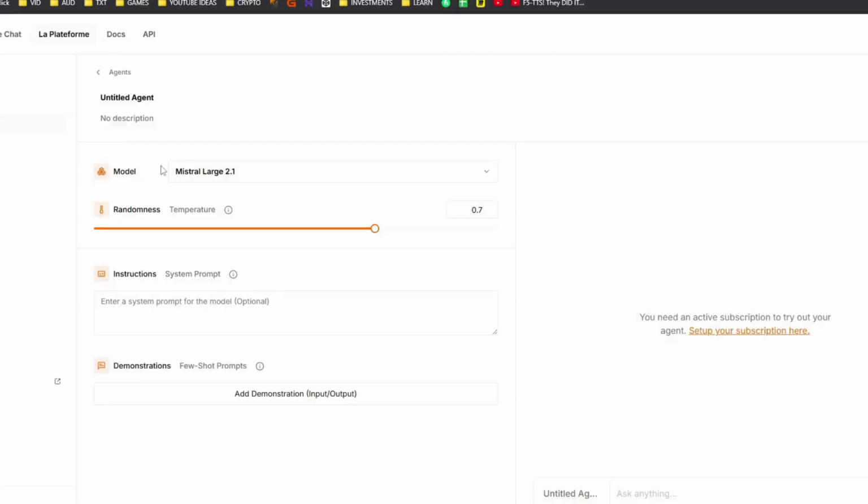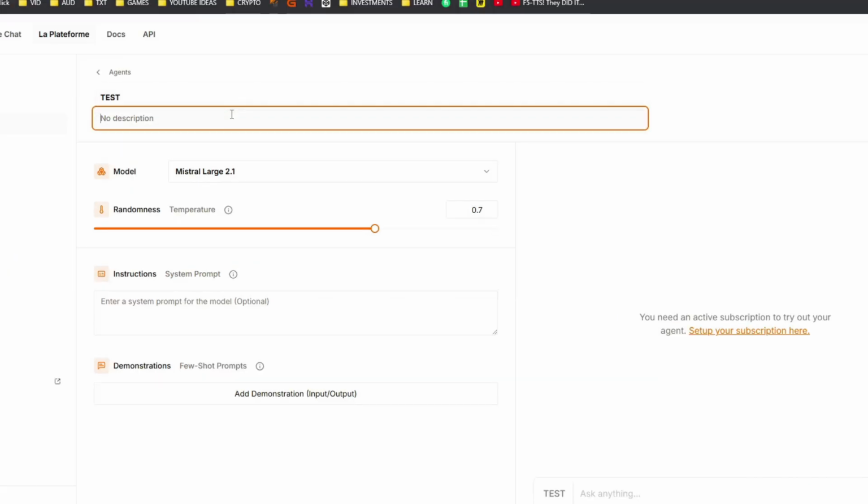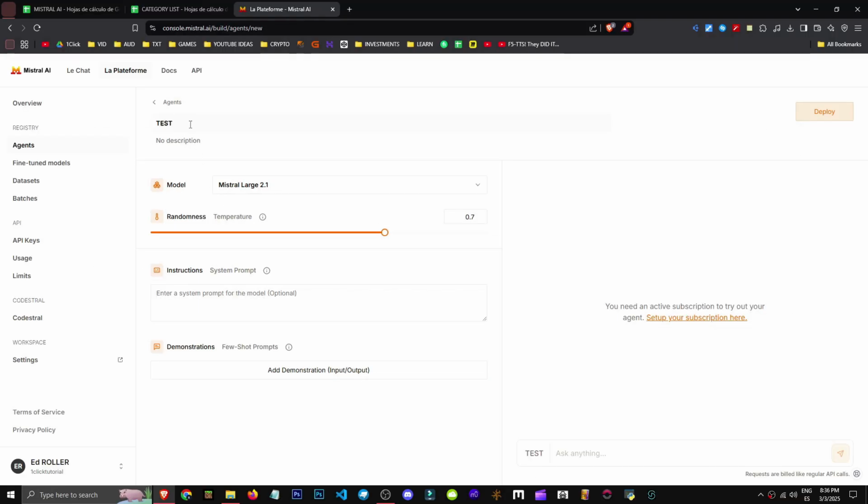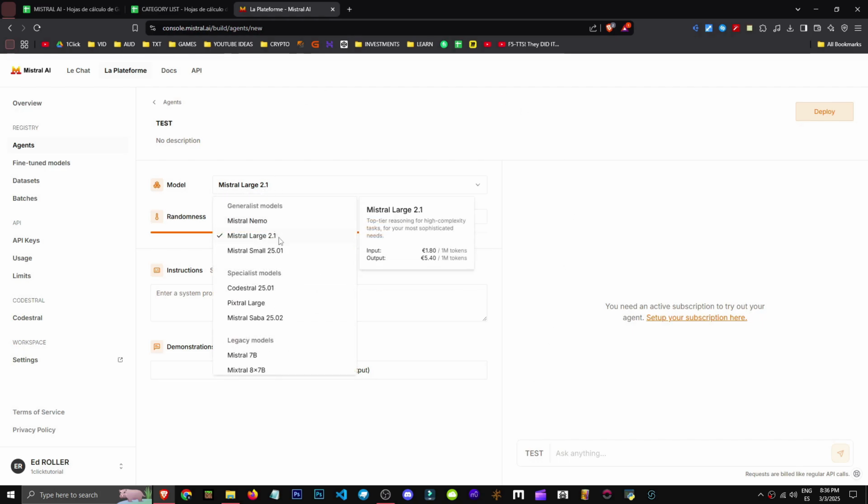So within this section, we'll be creating an AI agent, as we can see. I'm going to call it a test. We can even add a description, alright? Theoretically, only we will have access to this agent, okay? And from here, we can select the model, okay? Theoretically, using the model won't cost us anything.